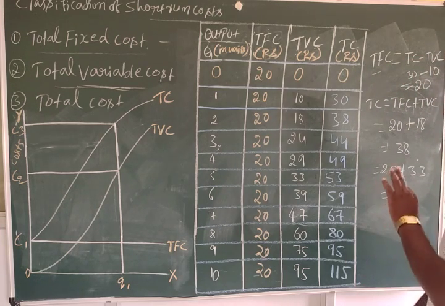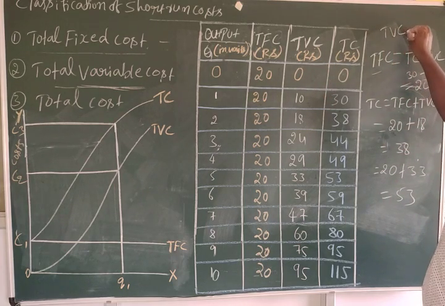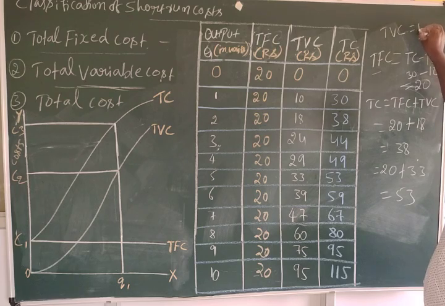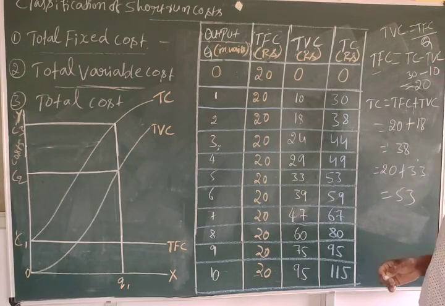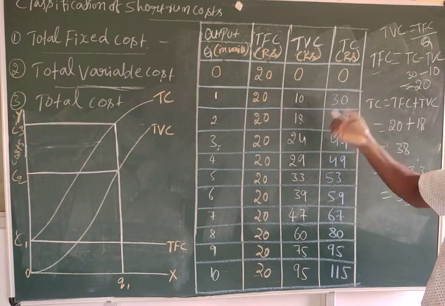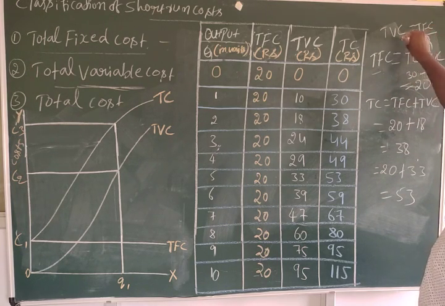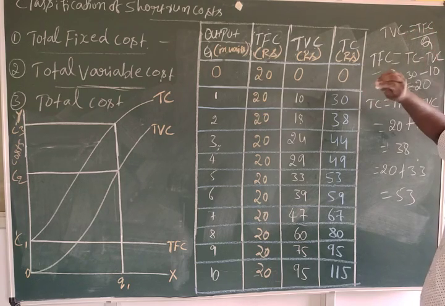And TVC, how can we get? That is TC minus TFC. Okay. TFC is TC minus TVC, and TVC is TC minus TFC.